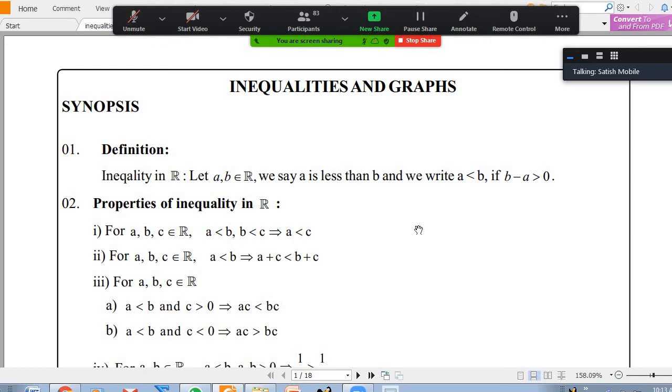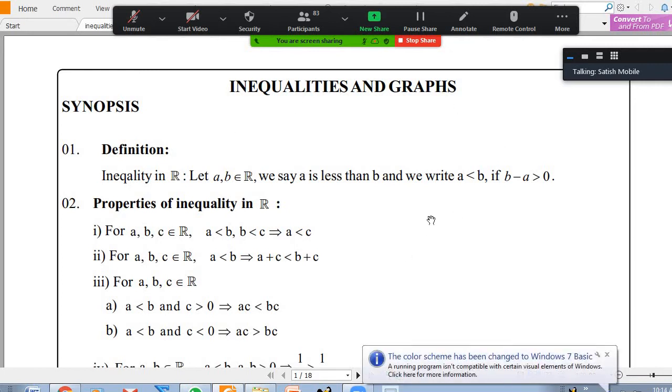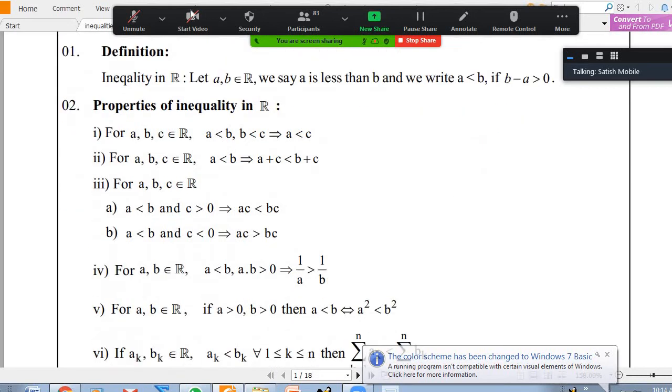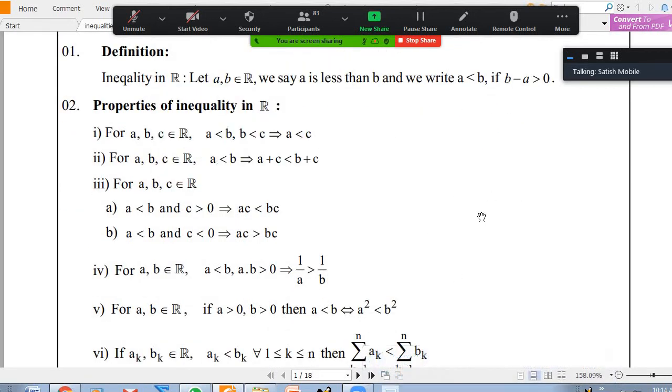I'm just sharing that PDF I already uploaded in the WhatsApp group related to mains material volume 2. It is there, this topic. And you can also see on the screen after the copy from the board, inequalities and graphs. I explained all these properties just now. I'm going to change the definition slightly, but what I wrote is also there.